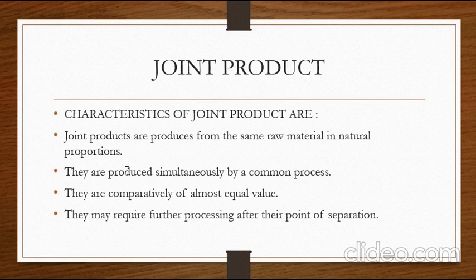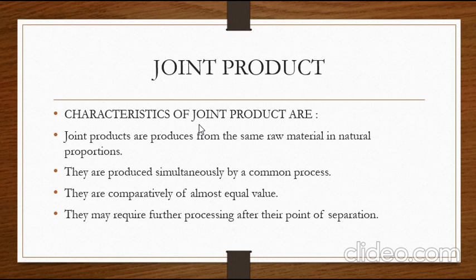These products are produced in a natural proportion which cannot be changed at the will of the management. These joint products are the outcomes of the main raw material or single raw material, which is a natural outcome which cannot be controlled or changed by the management of that industry.